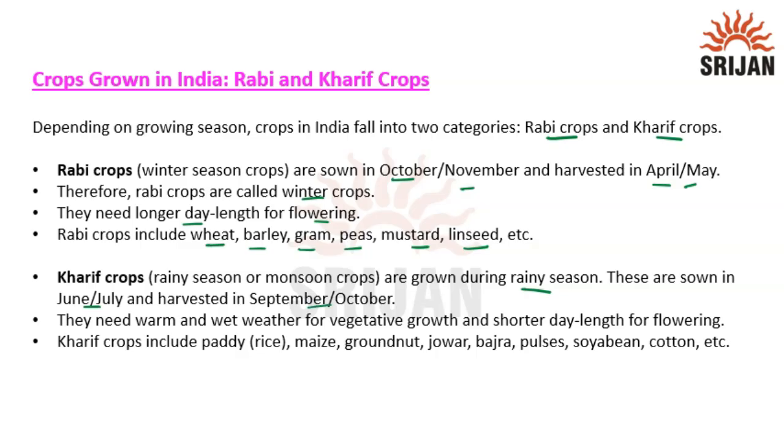Why are they grown in this particular season? Because they need warm and wet weather for vegetative growth, and also they need a short day for flowering. They don't need long days like Rabi crops. They need short days for flowering. And these Kharif crops include crops like paddy, maize, groundnut, jowar, bajra, pulses, soybean, cotton, etc.